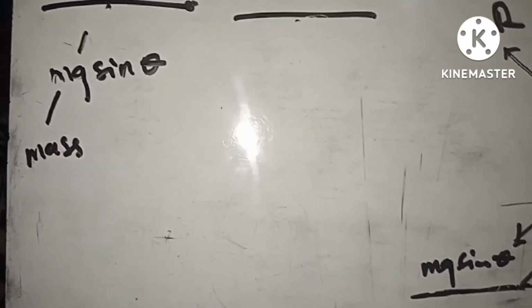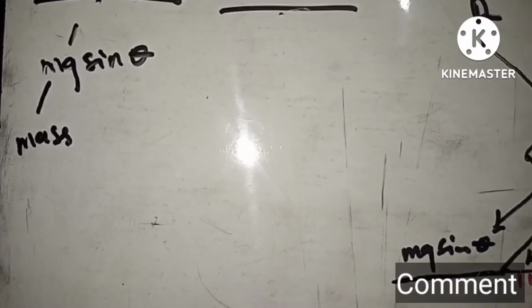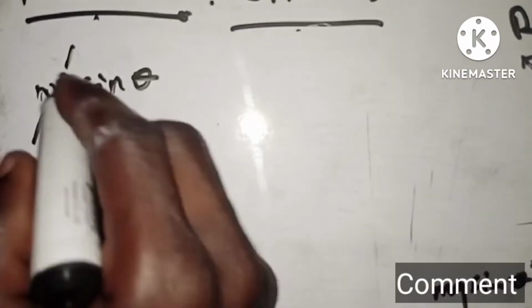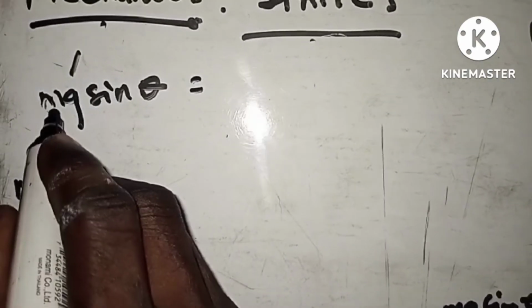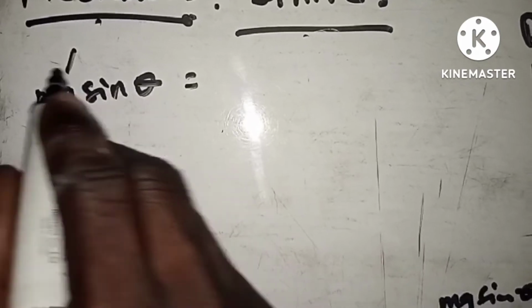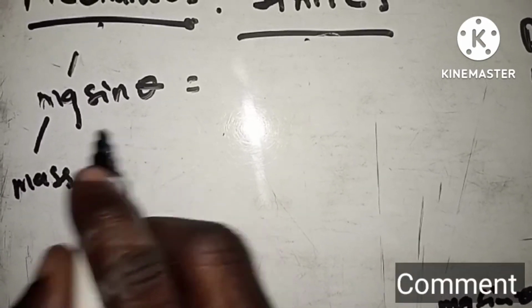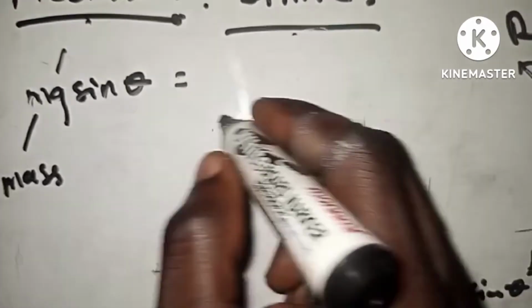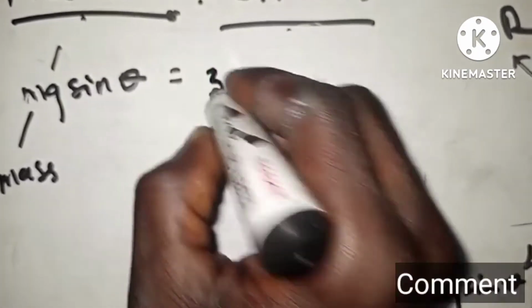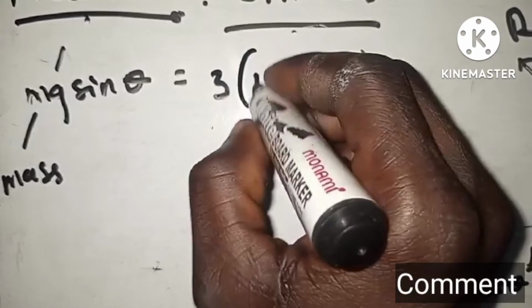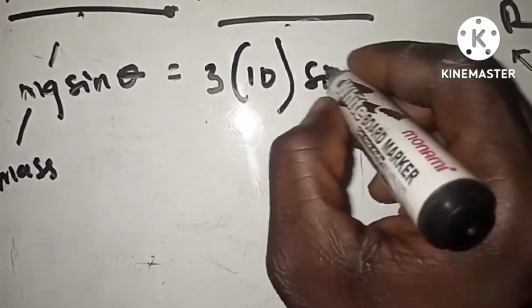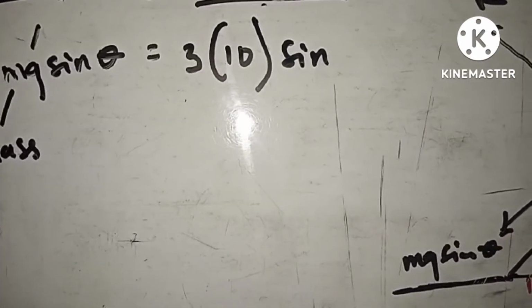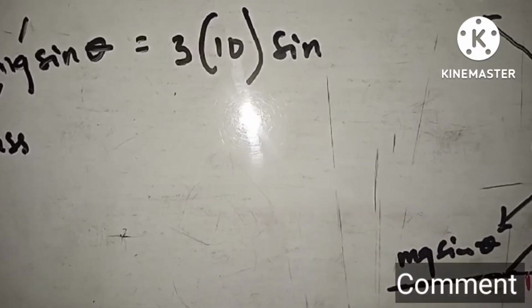Is that okay? So everything here will be equal to, so you just need to place the numbers into this definition. Is that okay? So the mass here is what was given in the question, that was 3, multiplied by the gravitational acceleration, which was 10, and then the sine of the angle. The angle that they gave to us was 40 degrees.